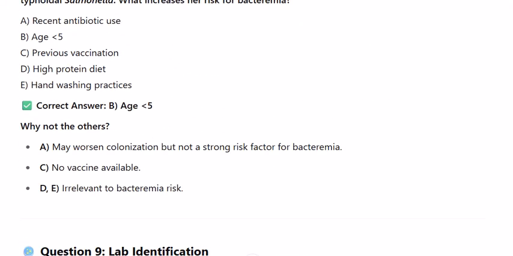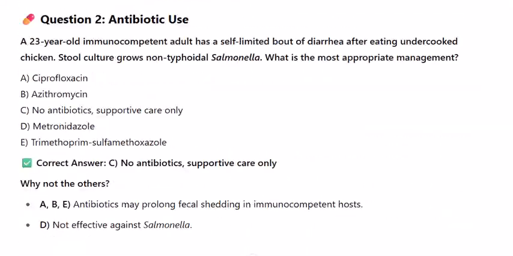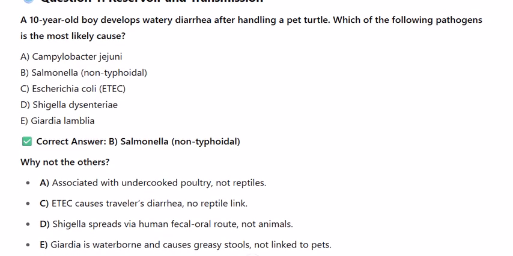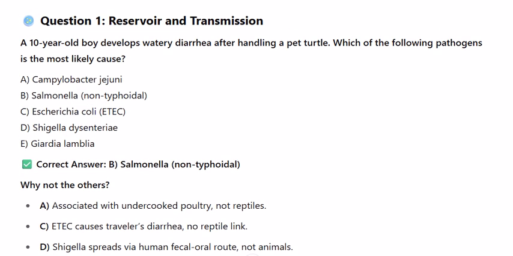Multiple choice questions focused on non-typhoidal Salmonella spp, excluding S. typhi, with 5 answer choices, the correct answer, and rationale for why the other choices are incorrect, all based on the summary you provided. Question 1, reservoir and transmission.